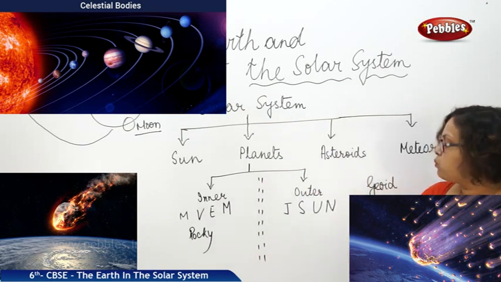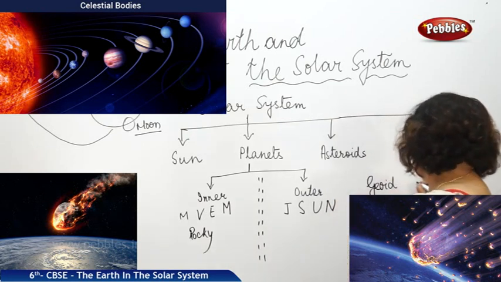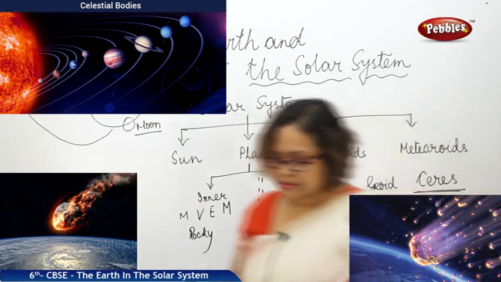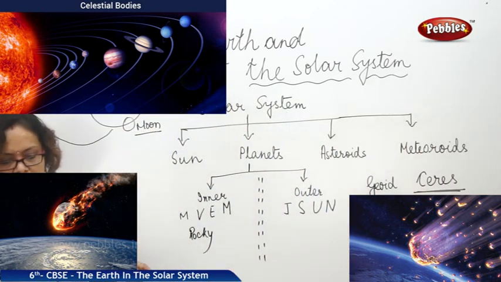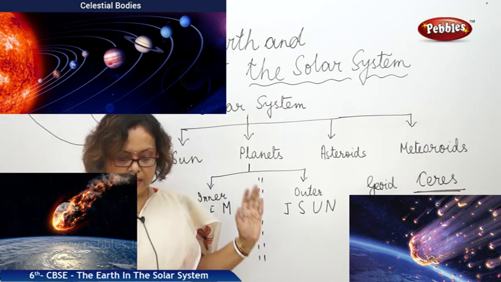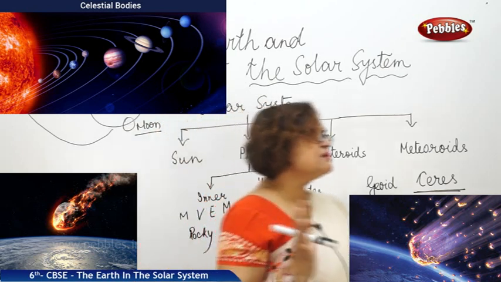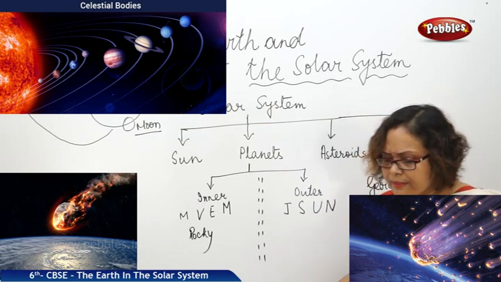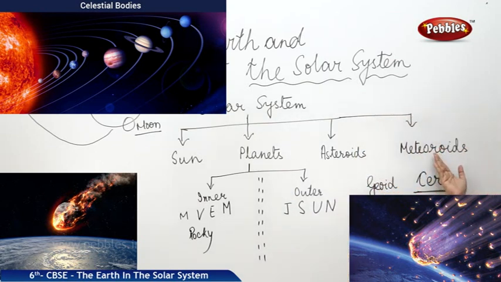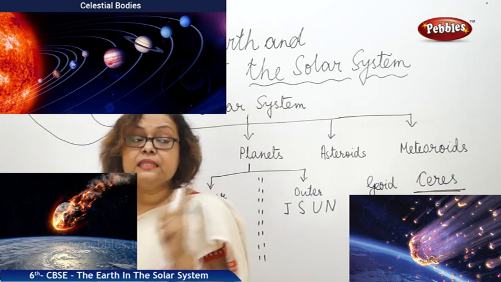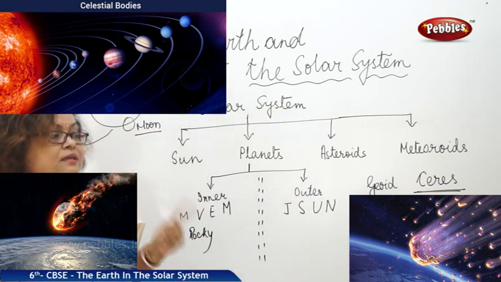The largest asteroid known so far, according to the information we have, is named Ceres. Scientists are of the view that asteroids are parts of planets that were created many years back. Some parts of these planets came out and made this belt. Next we are coming to meteoroids. They are smaller than the asteroids, and if I say you have seen them many a time, will you believe me? Yes, you have.